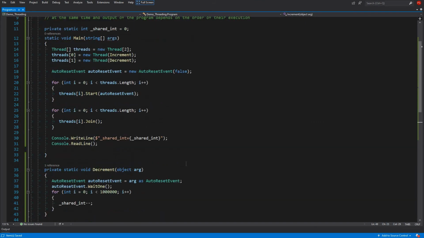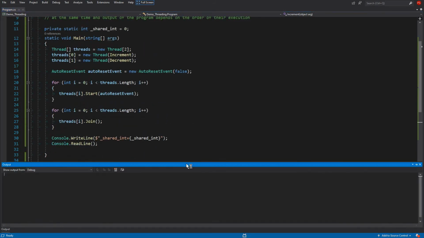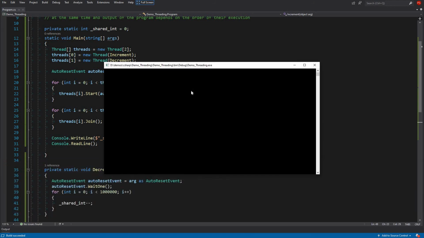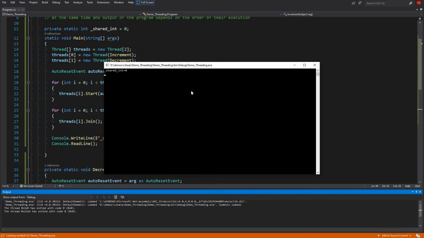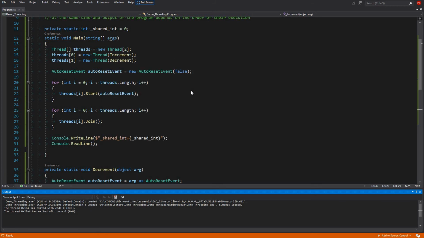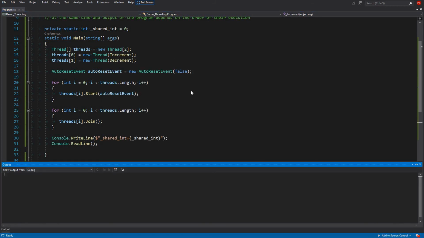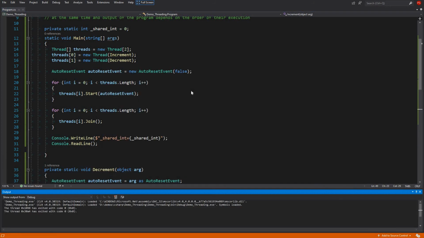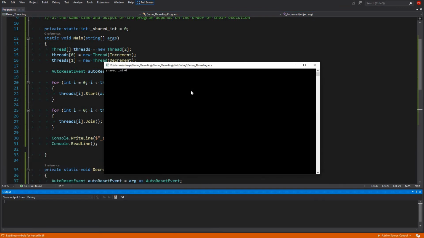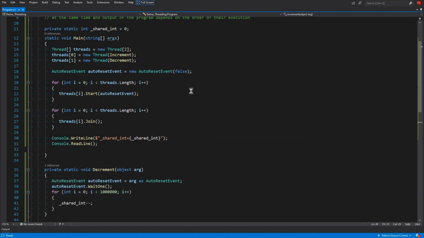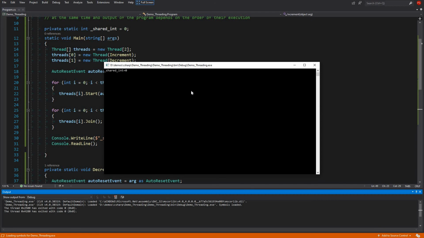That means in the end we should see the result 0 all the time. Let's try. Build succeeded and shared int equals 0. Try one more time. 0. Try one more time. 0.